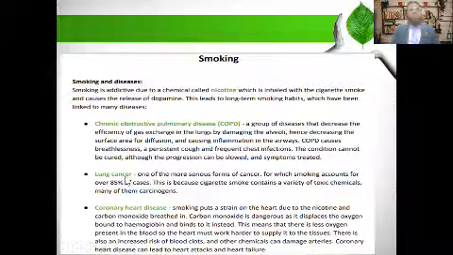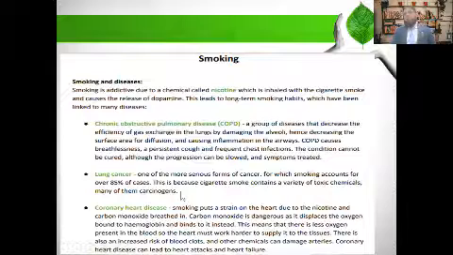Now, another disease, that is lung cancer, one of the more serious forms of cancer, for which smoking accounts for over 85% of cases. This is because cigarette smoke contains a variety of toxic chemicals. Many of them are carcinogenic. Carcinogenic means those chemicals which cause cancer.